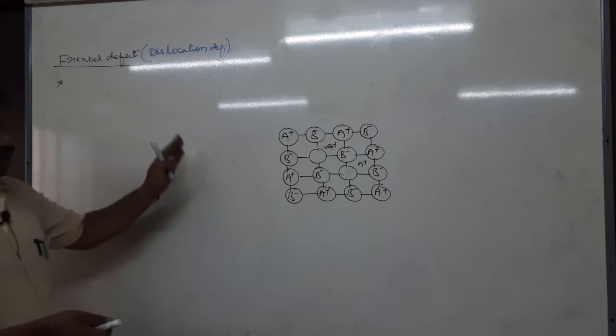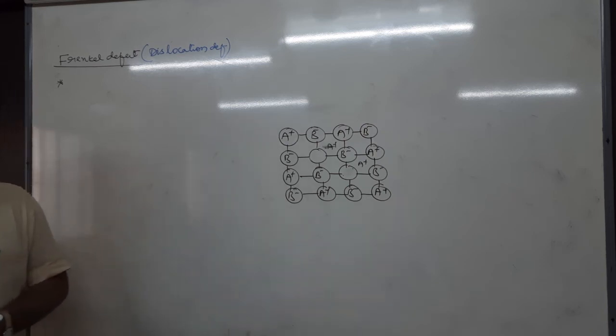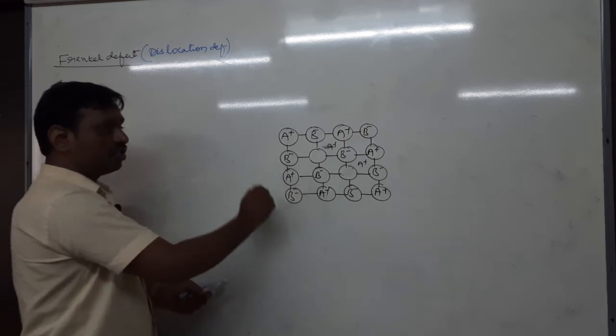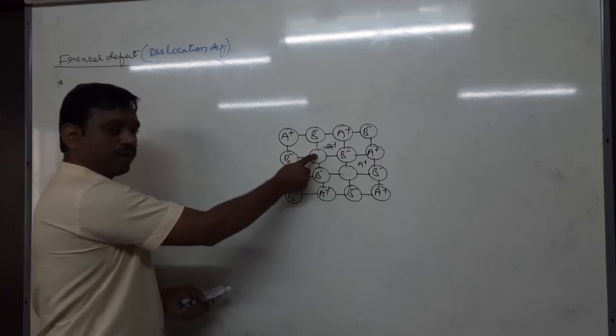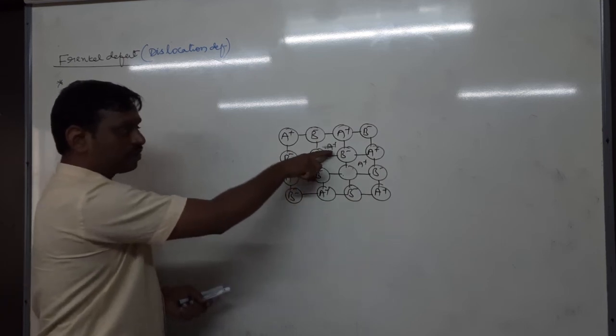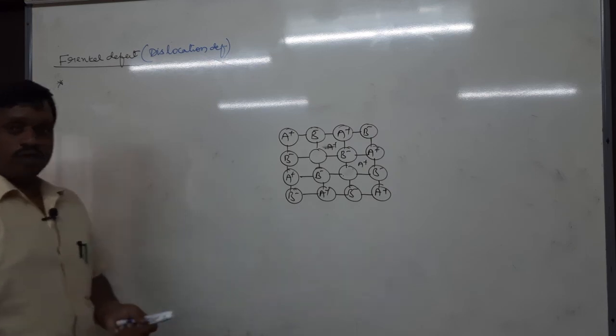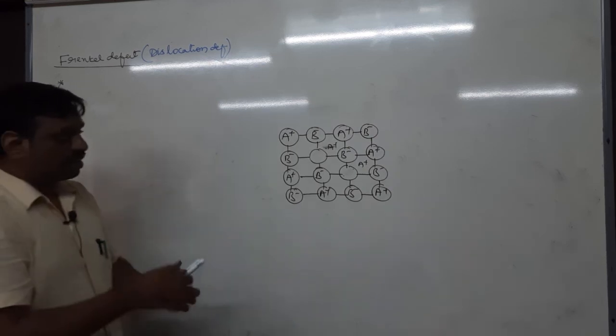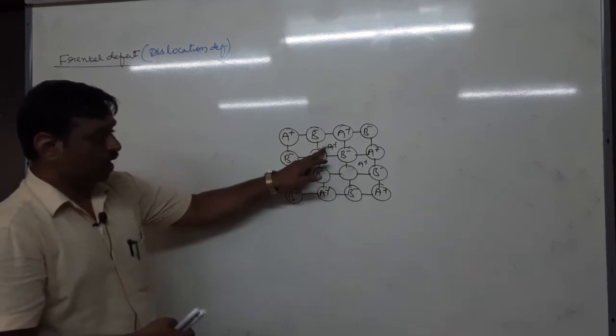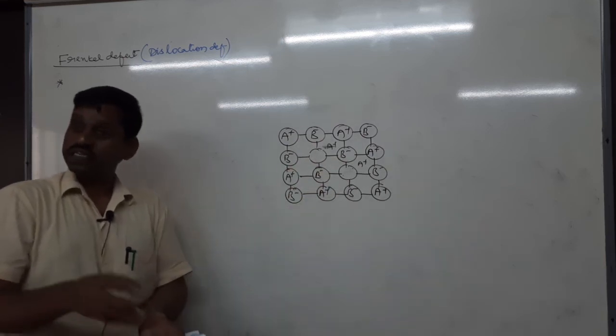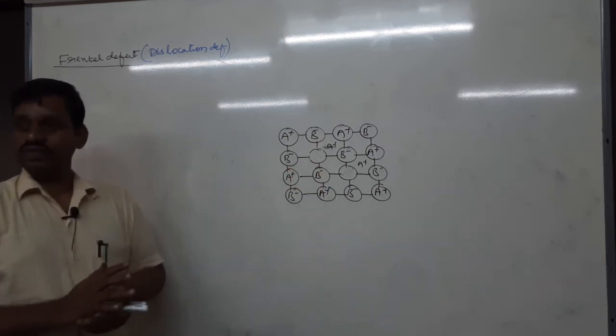Therefore, this defect is called dislocation. The location of the cation changes. Earlier it was a lattice point, now it is located where? Interstitial site. So this defect arises when smaller cations occupy the interstitial sites instead of their original sites.